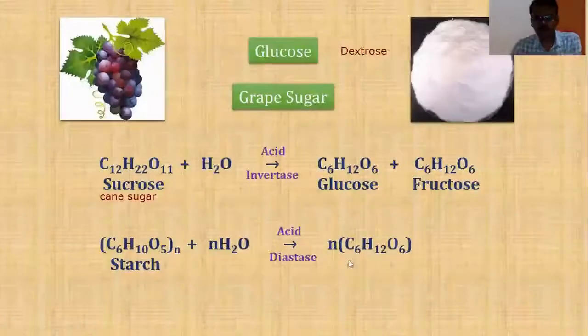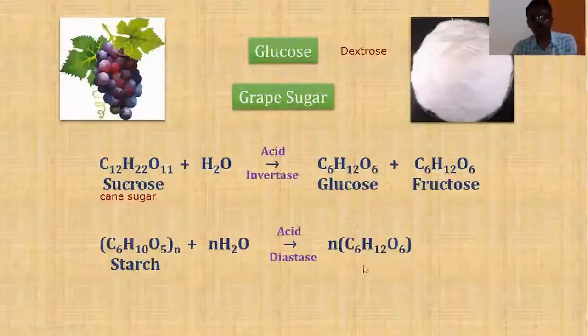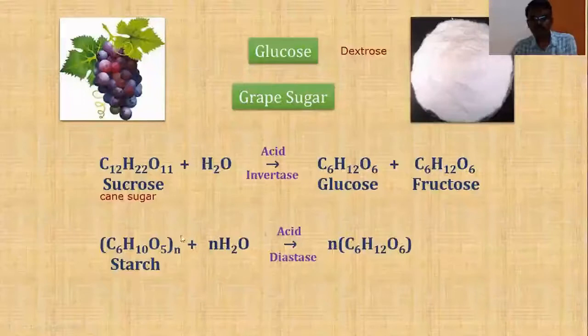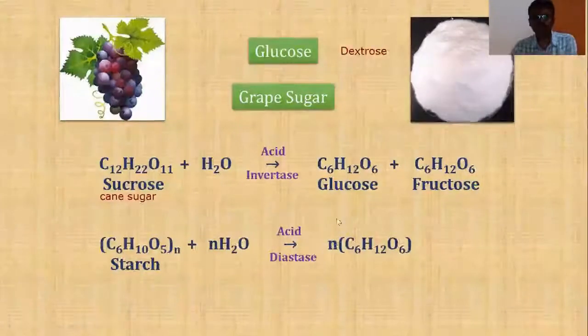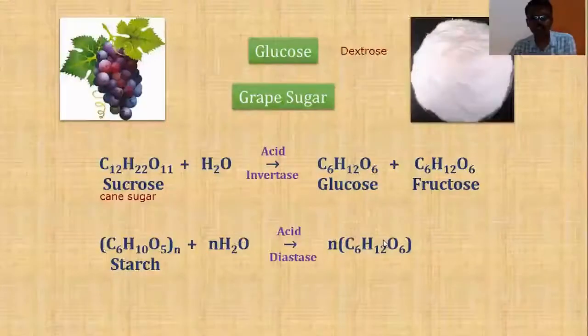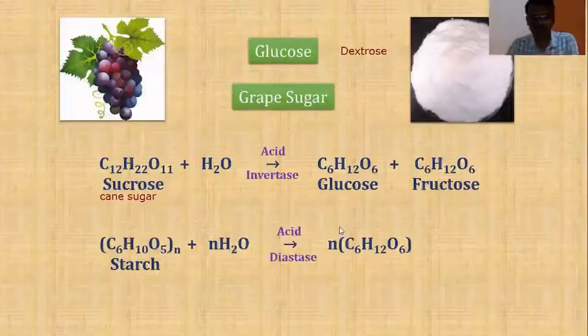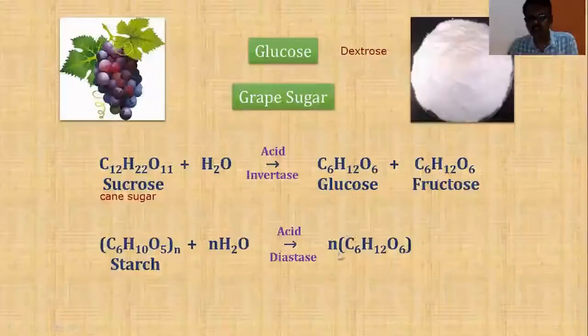We are going to get many glucose molecules by this reaction. And that means we can get glucose by the hydrolysis of sucrose, or we can get a number of glucose molecules by hydrolyzing starch. So this is how we can prepare glucose.